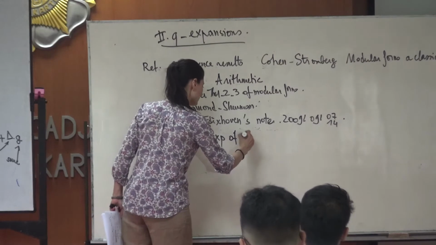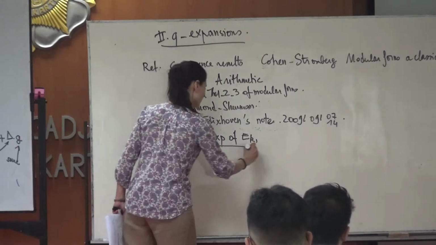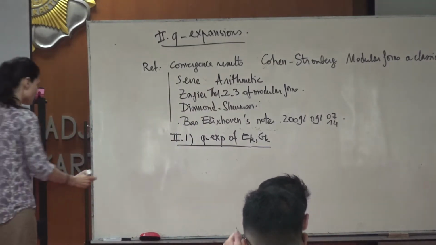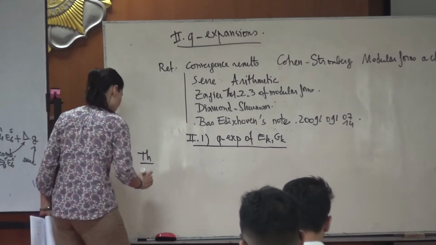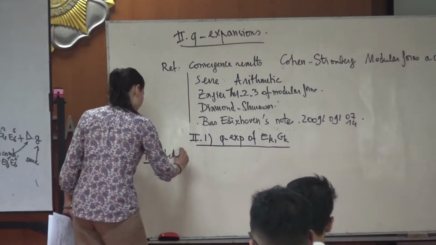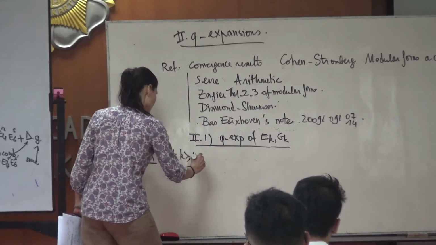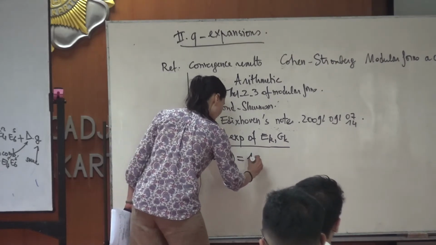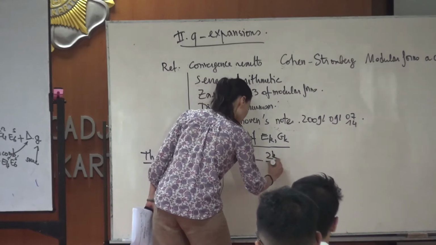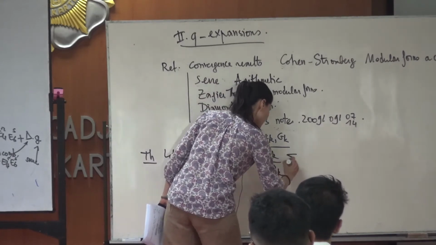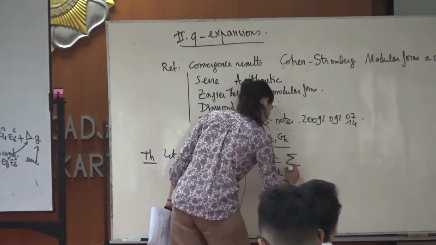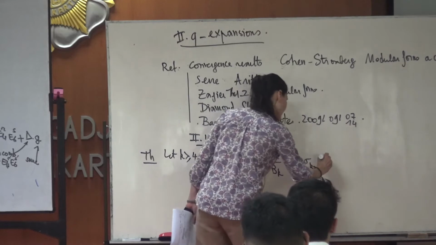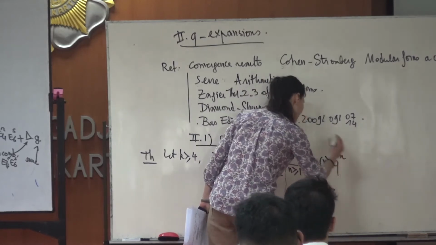So I will give the q-expansion of E_k and G_k. So the result is like this, theorem. Let k be larger than 4, then E_k(z) is equal to 1 minus 2k over B_k, sum for n greater than or equal to 1 of sigma_{k-1}(n) q^n.